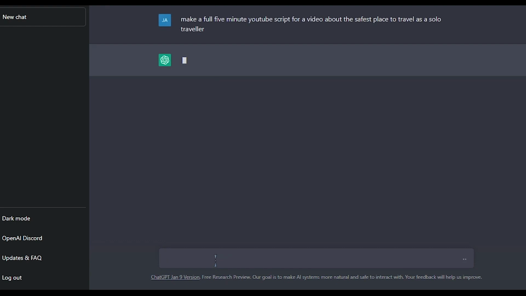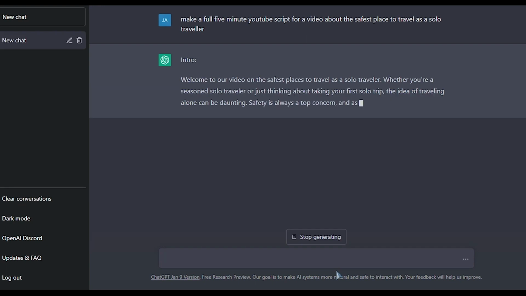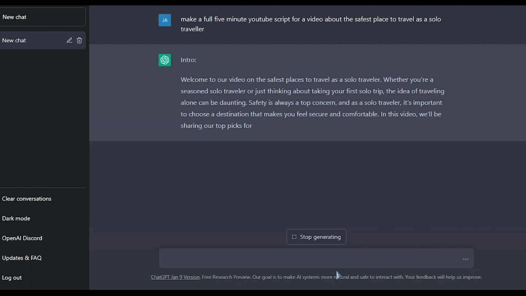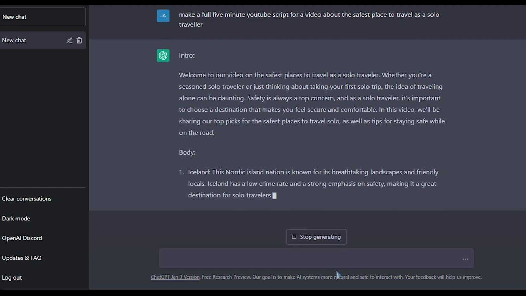And as you can see, ChatGPT is doing its thing. It's writing out that full script for us. When you're creating a faceless YouTube channel, this is the part that's going to take the most time. So it's really nice that we have this tool available to expedite the time it takes to create your script. ChatGPT has gone ahead and created that full-length YouTube script for us.